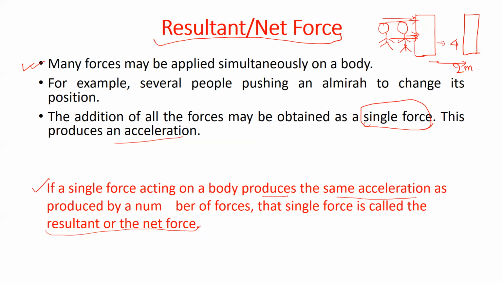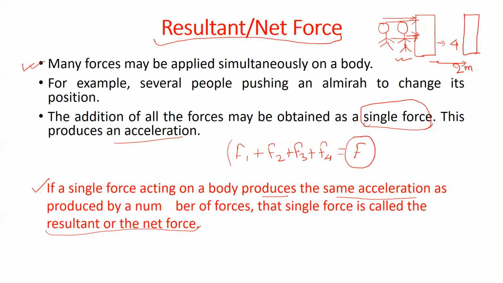Here in this case, let me name the forces F1, F2, F3, F4. F1 is the force exerted by the first person, F2 is the force exerted by the second person, and so on, and F4 is the force exerted by the fourth person. Let us consider that the net force is equal to F. This is the force acting on this almirah, which produces the same acceleration as produced by a number of forces.